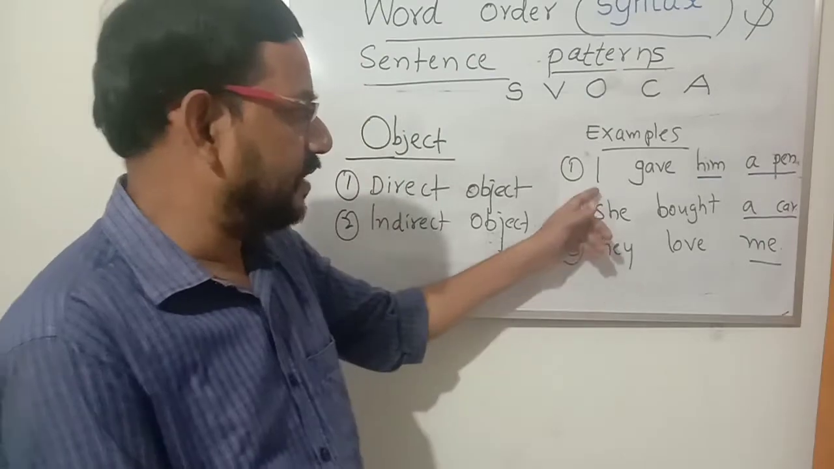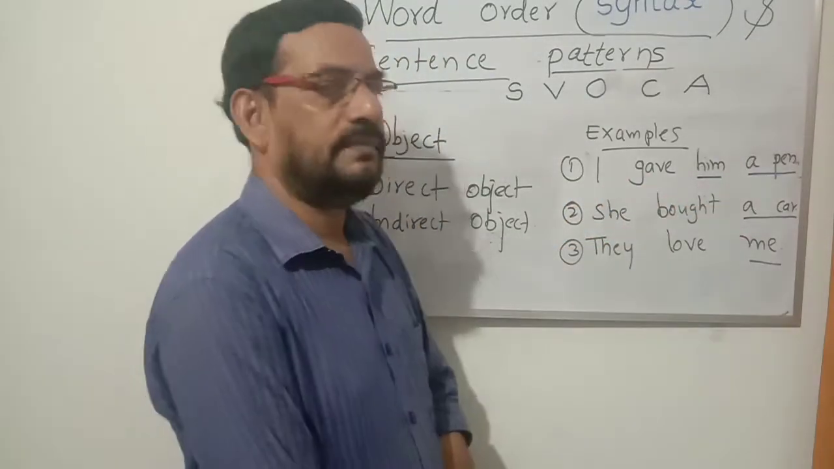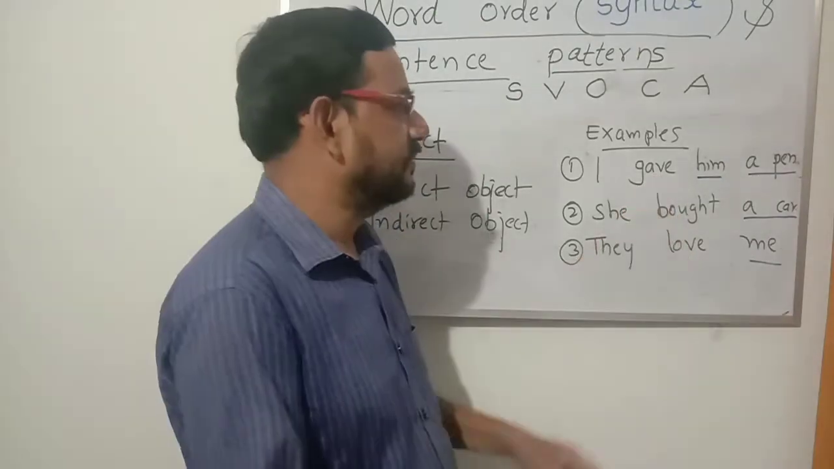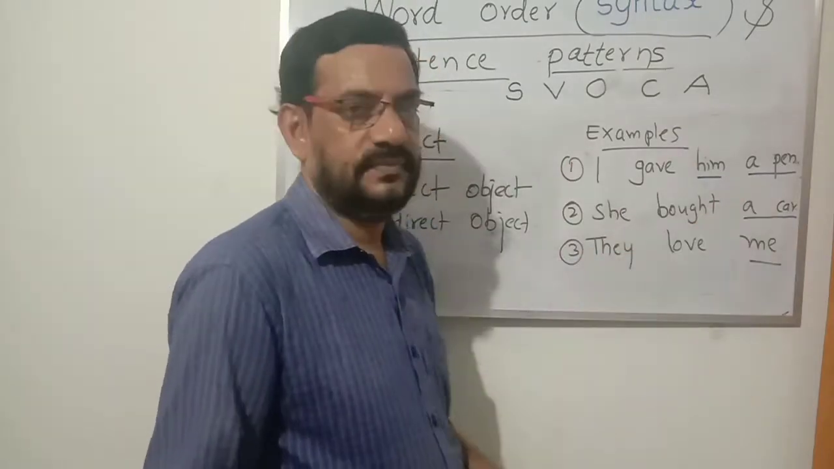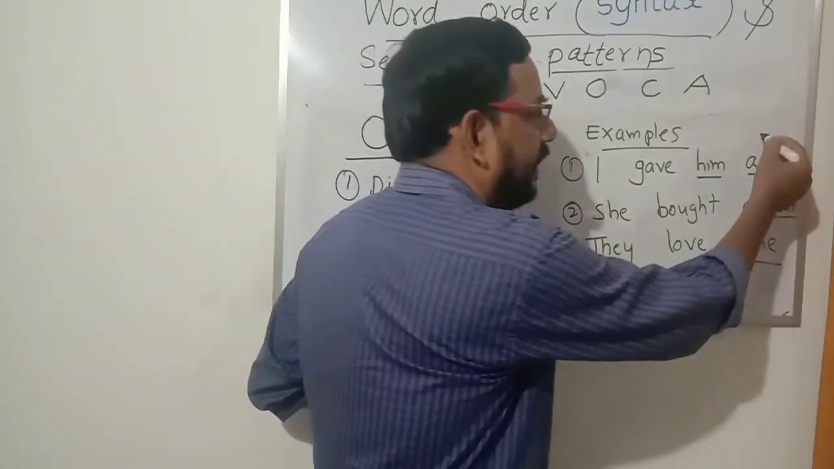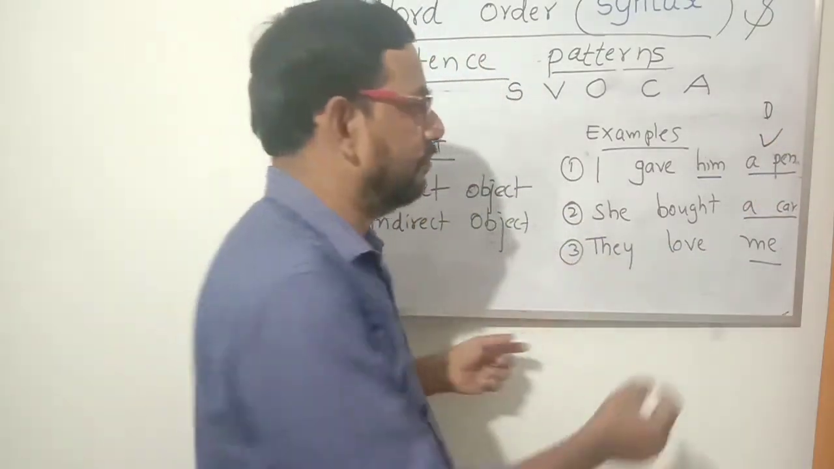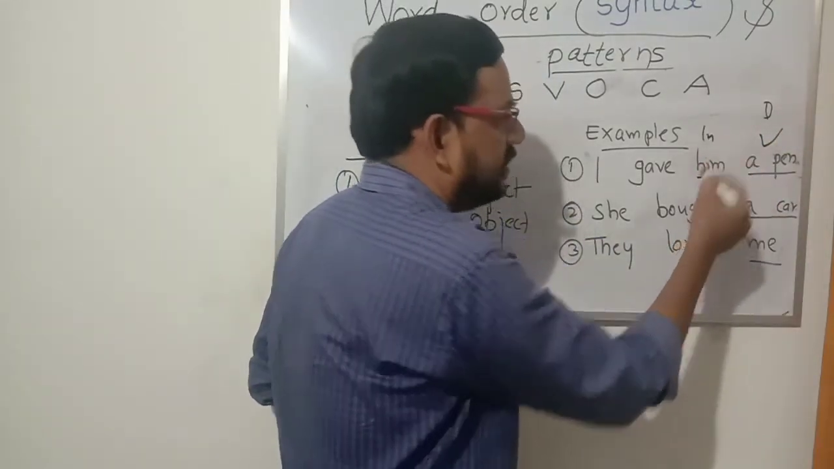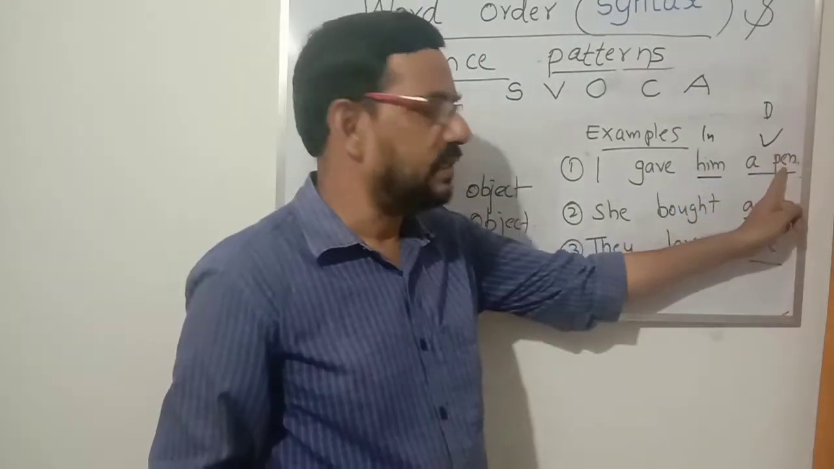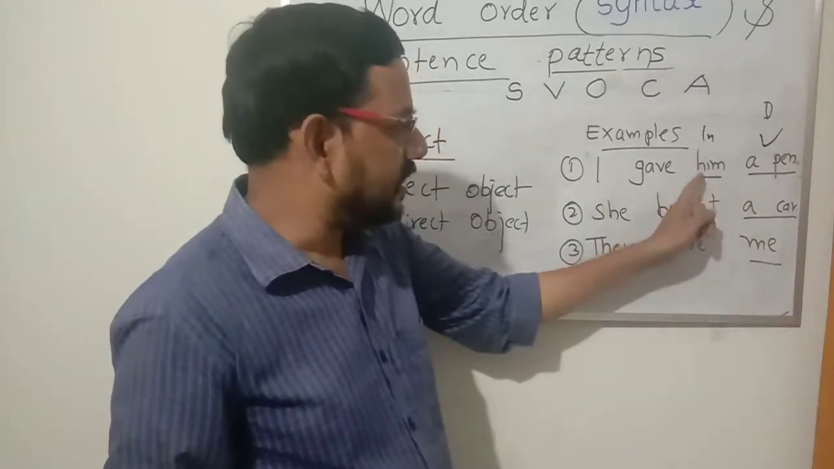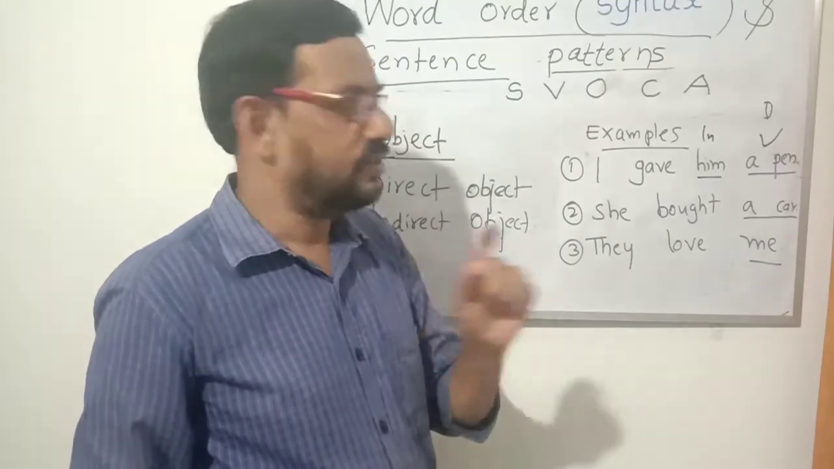I have written one example here. I gave him a pen. You check that sentence. What's the subject? I. What's the verb? Gave. Gave whom and gave what? I gave what? A pen. That is the direct object. Whom is the indirect object. This is a personal object. A pen is an impersonal object. So what is the direct object here? What? The answer of what? You ask a question to the verb.